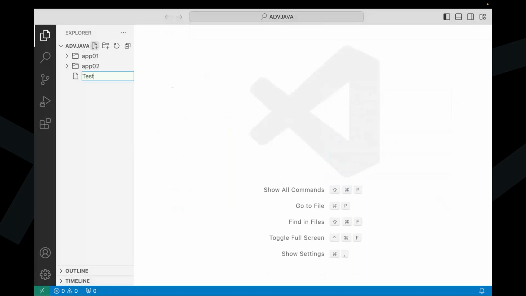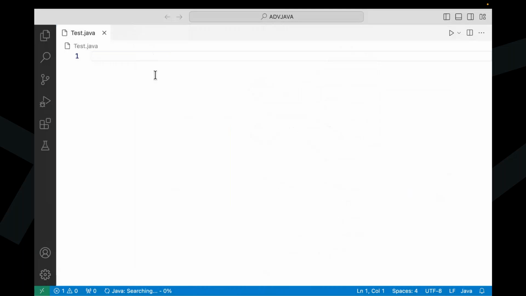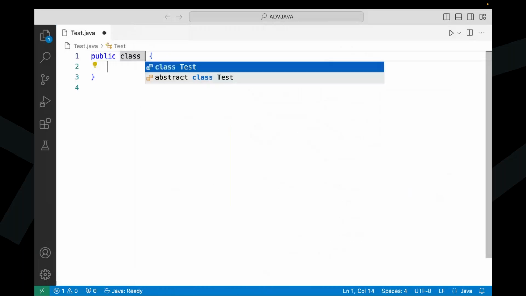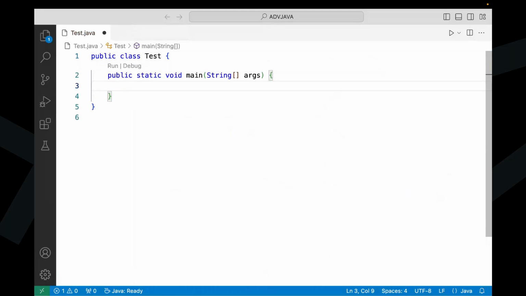Tester.java here I'm going to take. Understand it clearly. In our Tester.java, public class Test, and inside this main method.